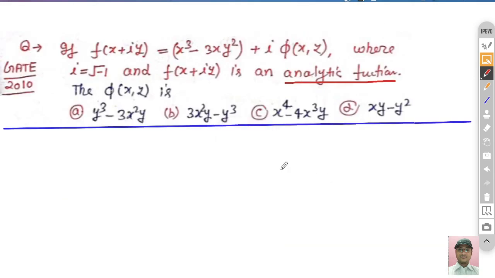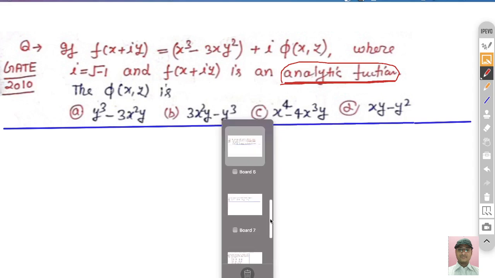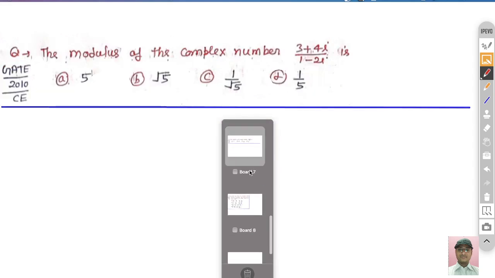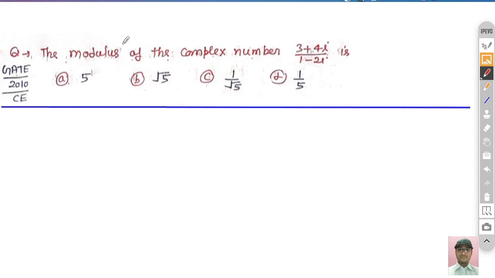So this is the first question which has been asked in GATE 2010, and it is related to the analytic function. First I just tell you what is analytic function and how we can show any function to be analytic. The second question is basically the modulus. We have already discussed the modulus of the complex number. This is the second question which has been asked in GATE 2010 in civil branch.